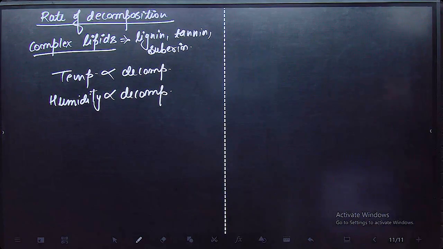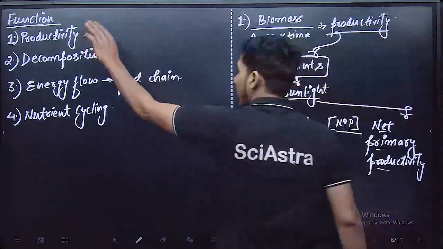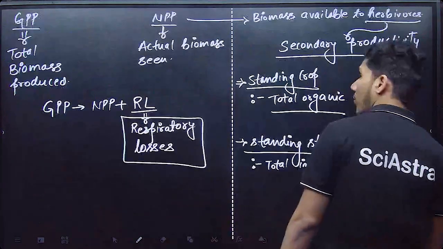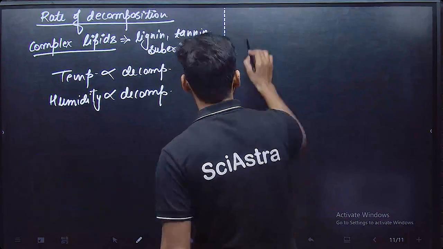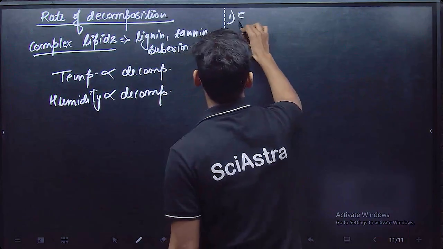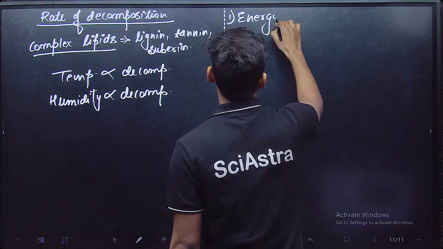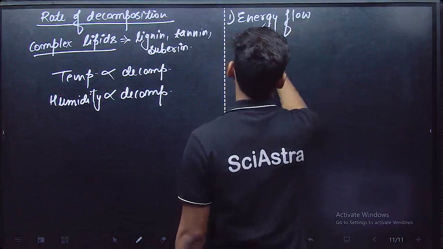Now let's move ahead, and we have seen the 2 functions of our ecosystem: productivity and decomposition. Now let's move on to the next one: energy flow. We know that in an ecosystem, energy flow happens when someone eats others, right?